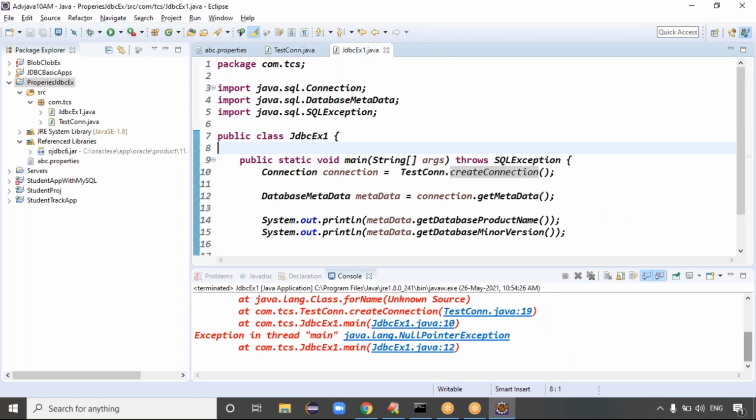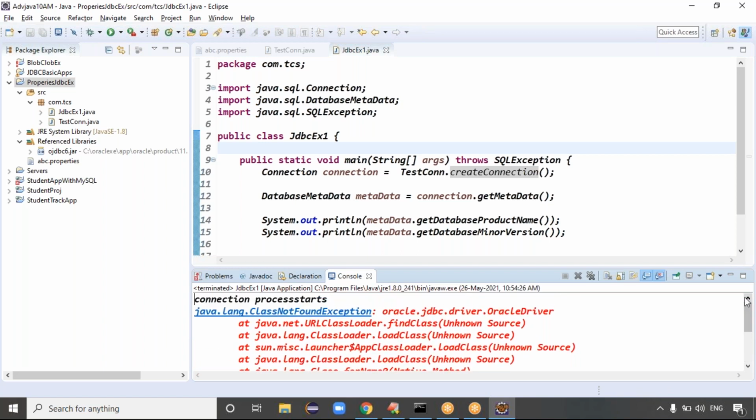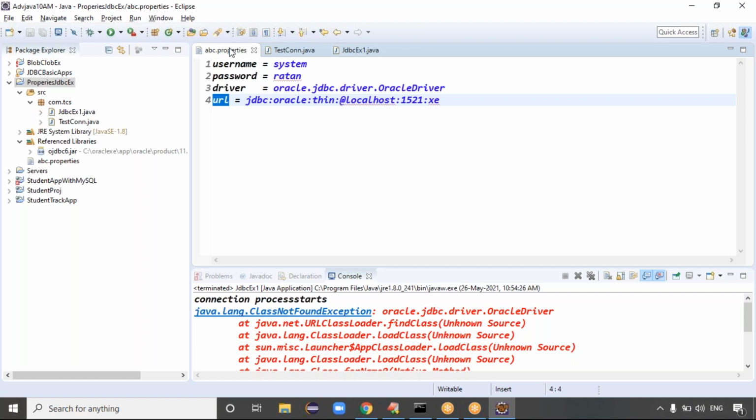Our connection process is starting. Very simple code, simple mistake somewhere. oracle.jdbc.driver.OracleDriver. The property file is by default in string format.